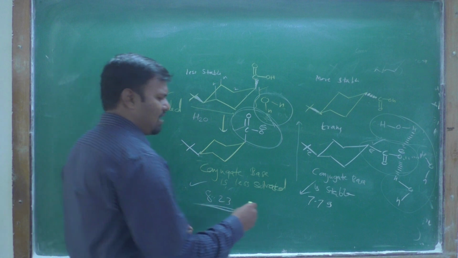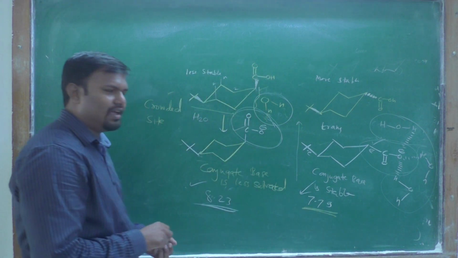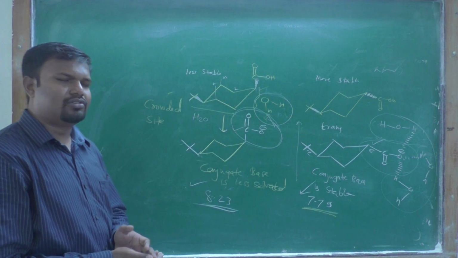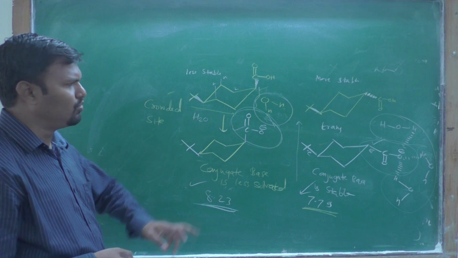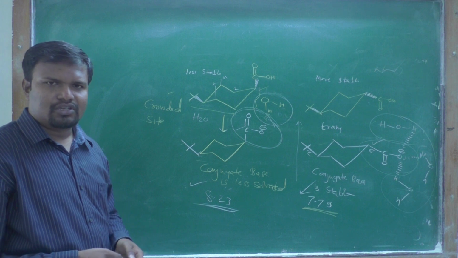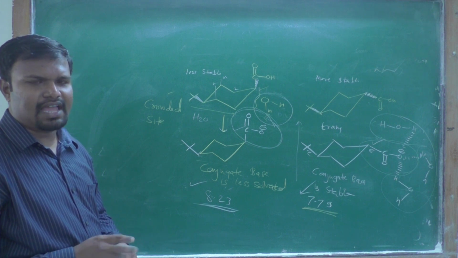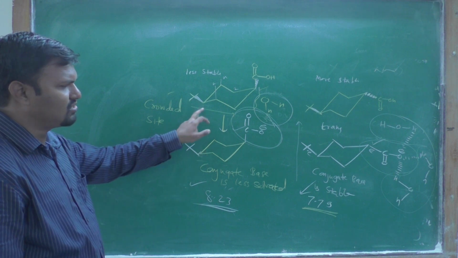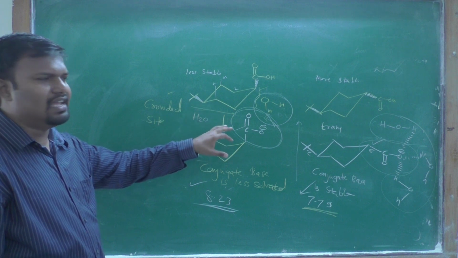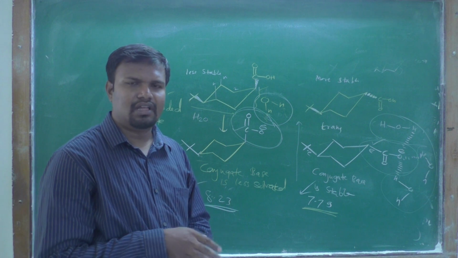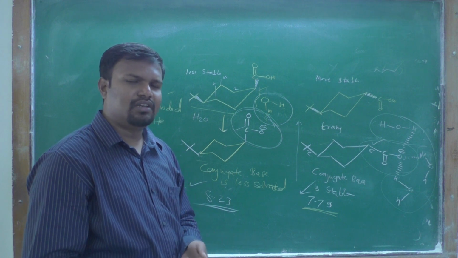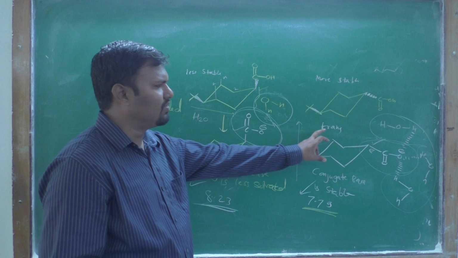Like that way we have explained why 4-tertiary butyl cyclohexane carboxylic acid, which is the cis one, is less acidic than the trans one.